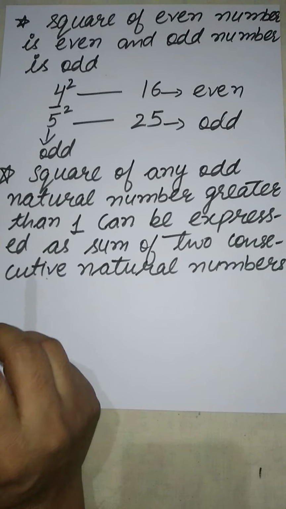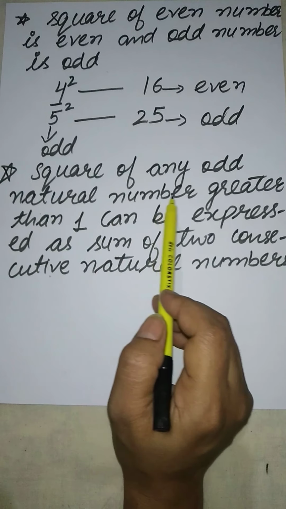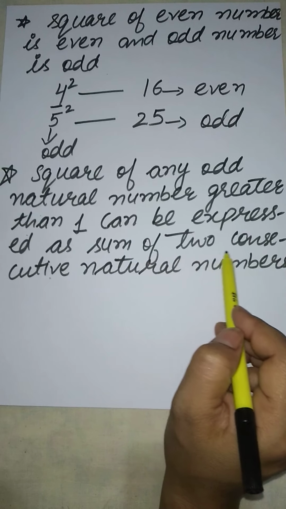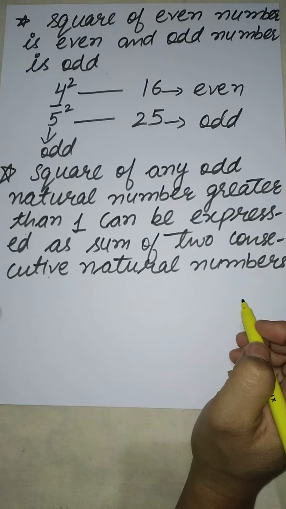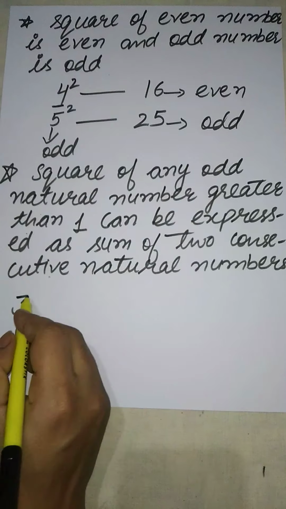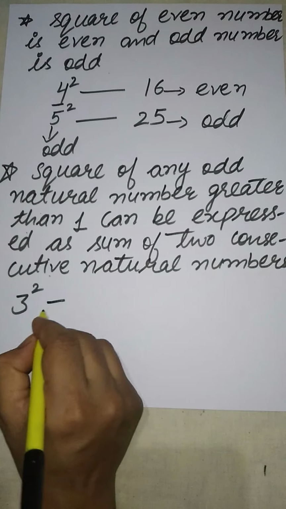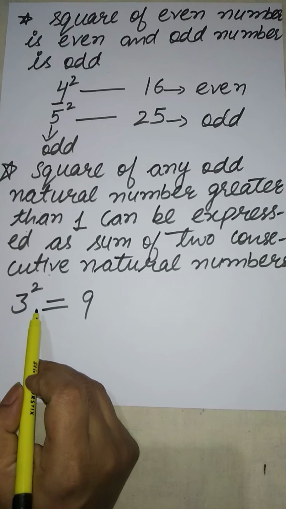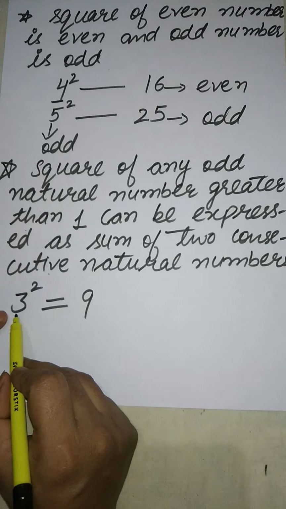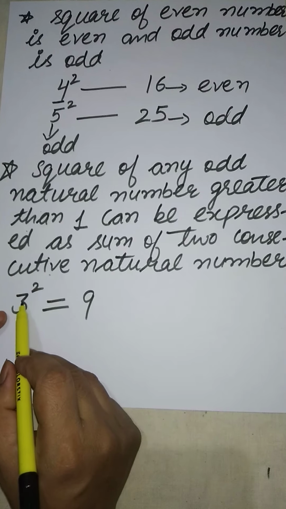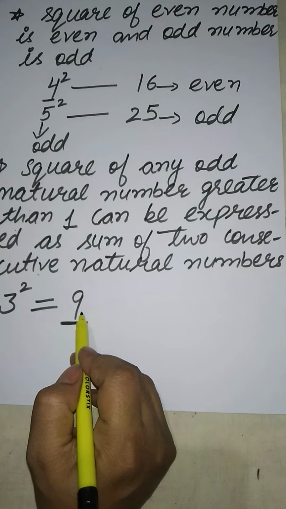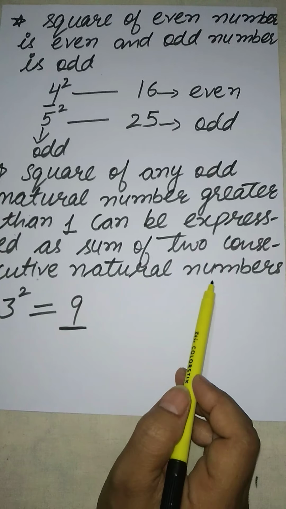See the definition. Square of any odd natural number greater than 1 can be expressed as sum of two consecutive natural numbers. Greater than 1, I have 3, that is the odd number. If I take the square of this, it is equal to 9. The statement is the square of any odd natural number greater than 1. Here I have taken 3. The square of 3 is 9. This 9 can be expressed as the sum of two consecutive natural numbers.